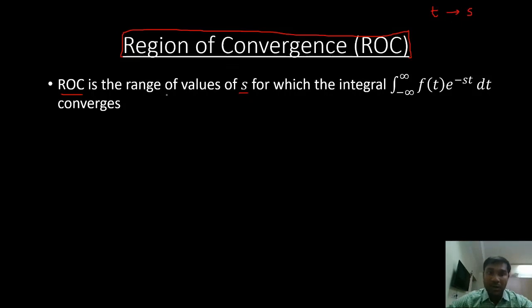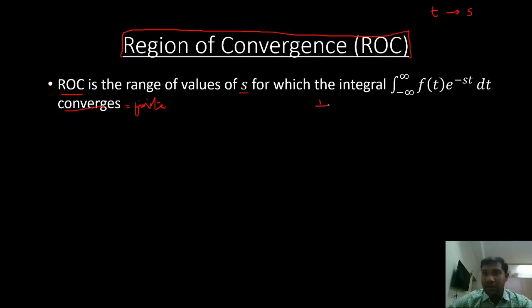Now, the range of values for this S, for which the integral of f of t e power minus st dt converges. Converges means it's going to be a finite value. That is the meaning of converge. The range of values of S for which the integral converges is called the ROC.